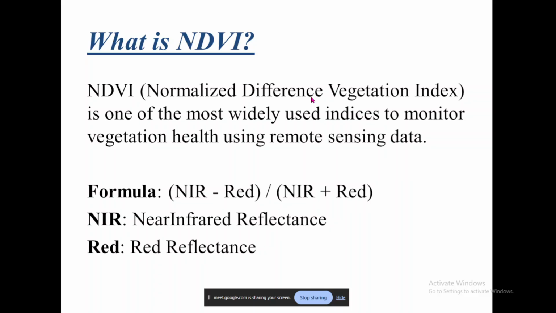Why we are using NDVI so widely is because NDVI does not require any field survey. All that we require is some multispectral data that has essentially two bands, that is, two sensors mounted on the satellite as the region is getting picturized: near infrared and red.